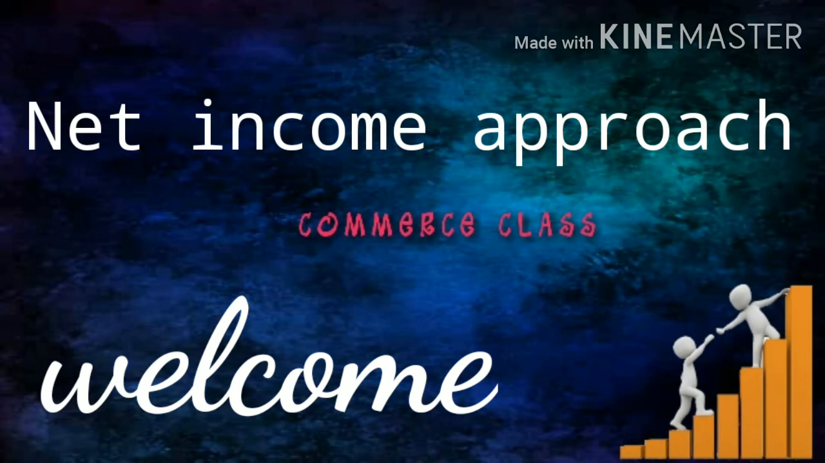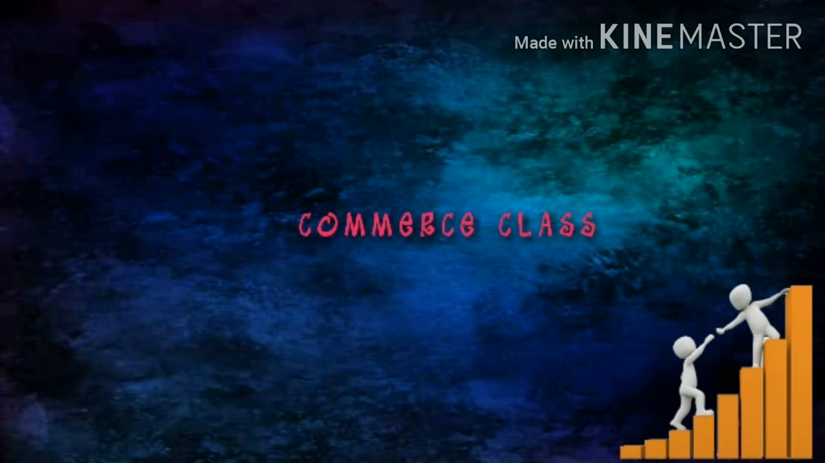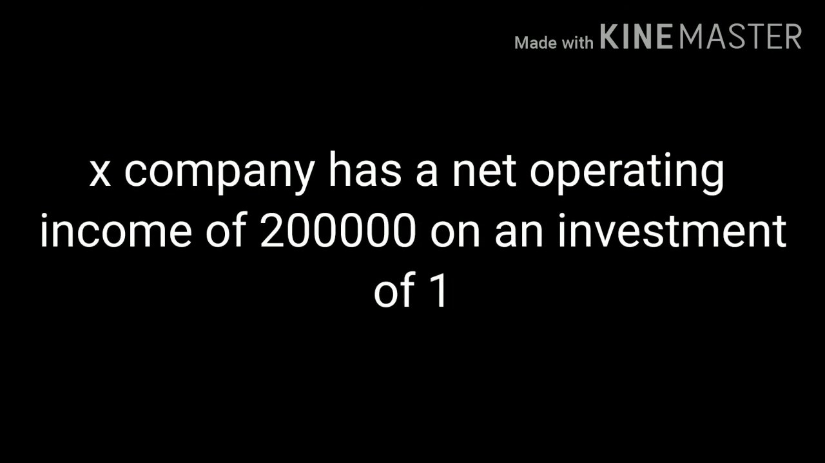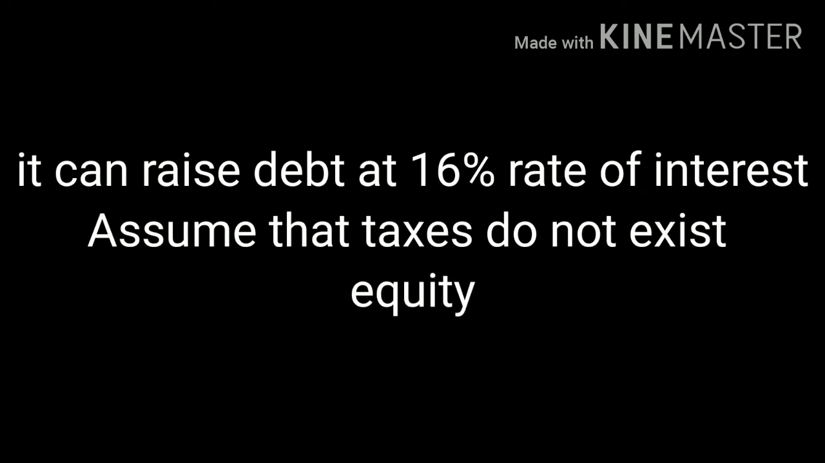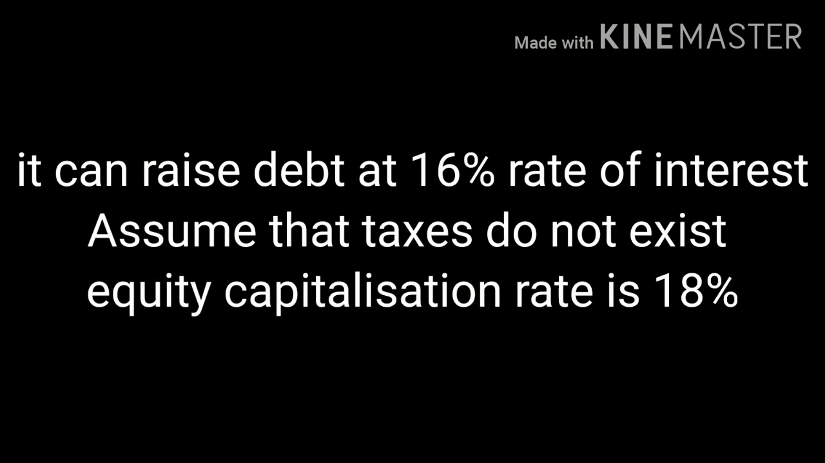Today's video is about calculation of value of firm and overall cost of capital using net income approach. X company has a net operating income of rupees 2 lakh on investment of 10 lakh in asset. It can raise debt at 16% rate of interest. Assume that taxes do not exist. Equity capitalization rate is 18%.